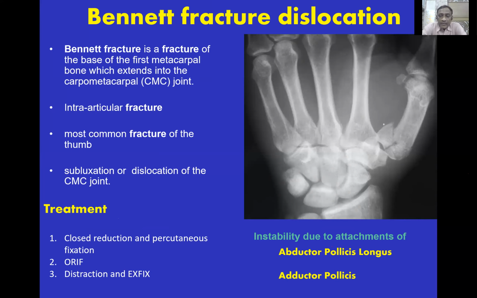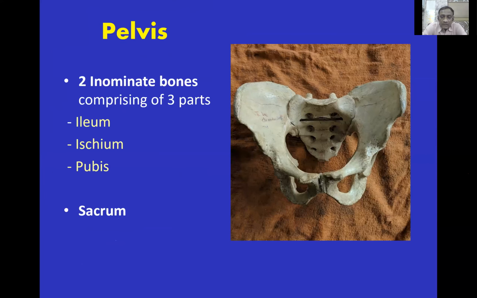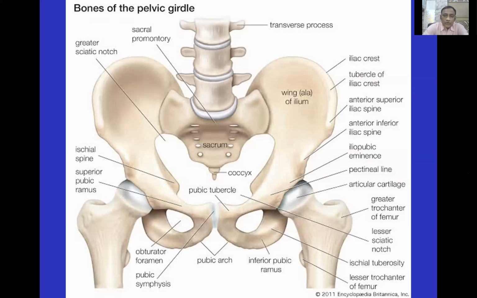Then coming down to the lower limb, the first specimen is the pelvis. There are two innominate bones containing ilium, ischium, pubis, and posteriorly there is a sacrum. These are the various parts of the pelvic bone, which I'm not going to go into details.